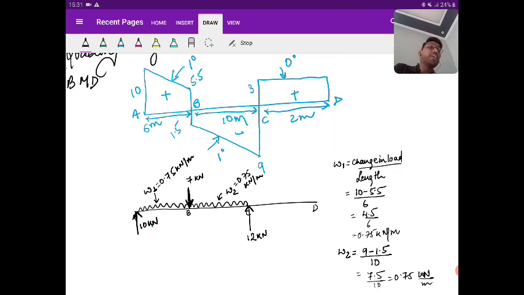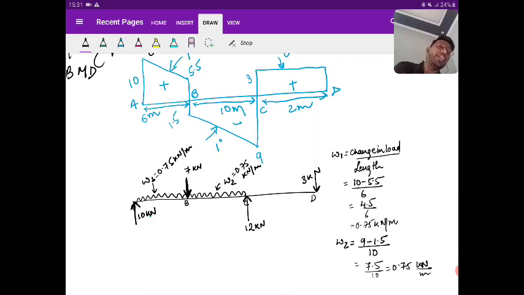Is it clear? Now C to D, there is no load, right? Because it is 0 degree. And at D, it is coming down. That means there is a downward load of 3 kilonewton. Is it clear? Is this point clear till now?